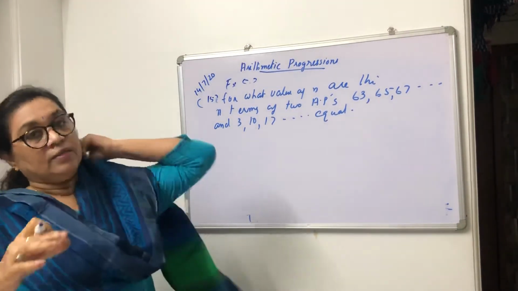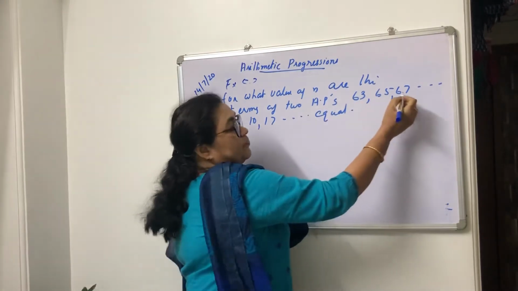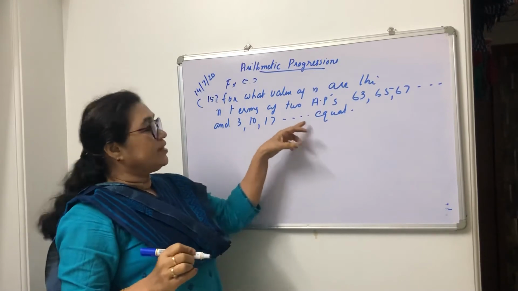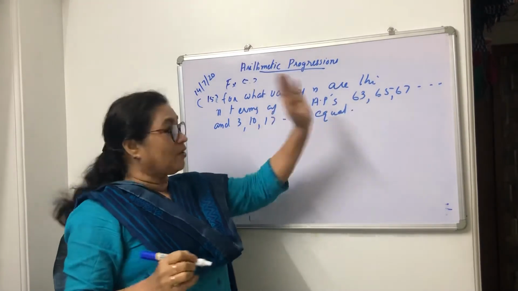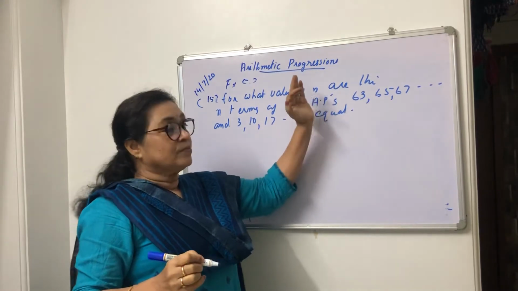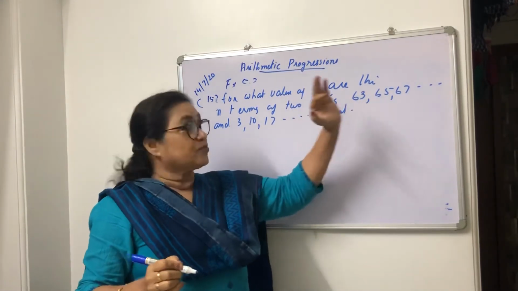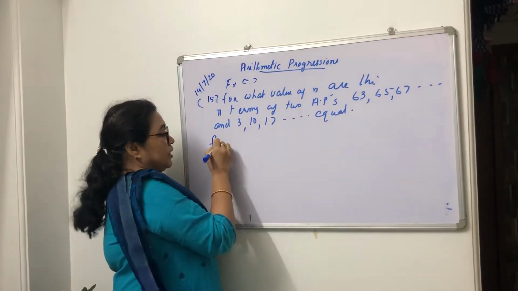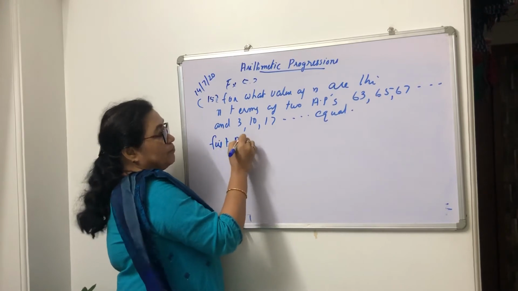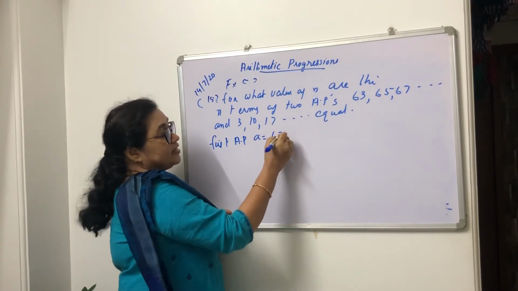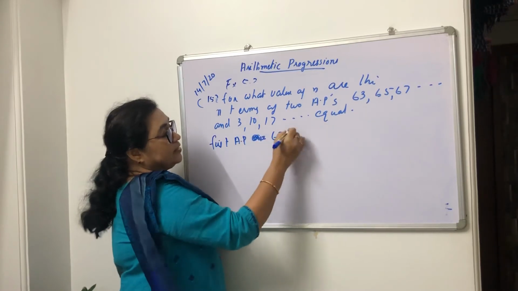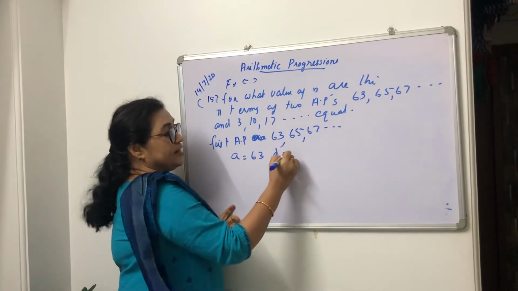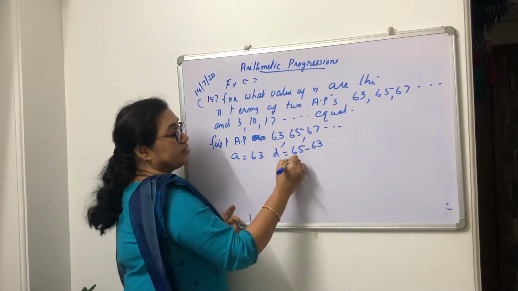So here, see this one: 63, 65, 67, 69, like that it goes. Here 3, 10, 17, then plus 7, like that. So somewhere both the APs have the same term. Which is that term, you have to find out. Here I am taking the first AP. First term A is 63. So first AP is 63, 65, 67, and so on. D is 65 minus 63, which is 2.